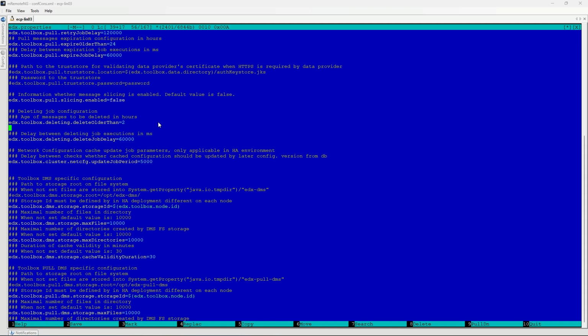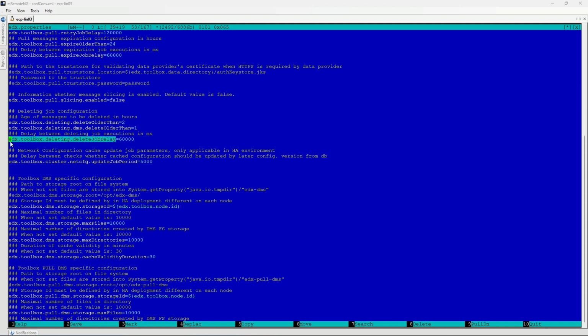DMS message deleting threshold can be configured by the edx.toolbox.deleting.dms.deleteOlderThan property. This property defines a period in hours after which the DMS contents of messages older than this value are deleted from DMS. The value is used only when it's lower than the value of the deleteOlderThan property, otherwise the value of DMS.deleteOlderThan property is ignored.